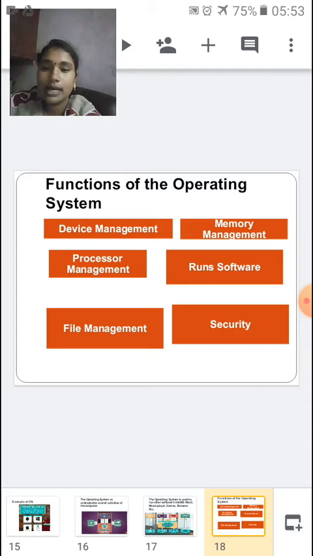Now let us come to the functions of the operating system, that is, what is the operating system doing? We have six functions of the operating system.